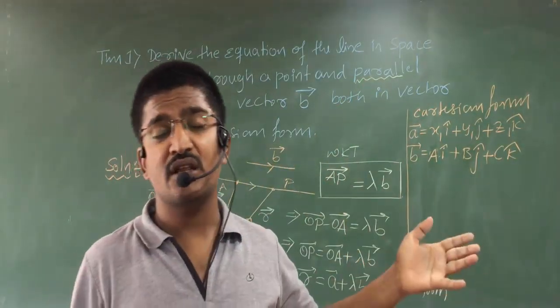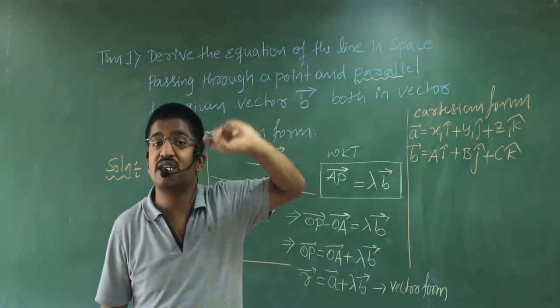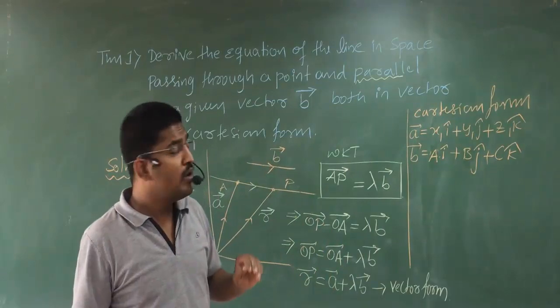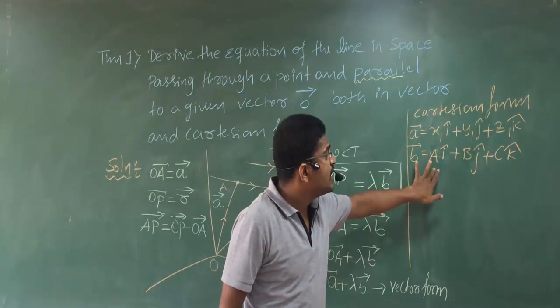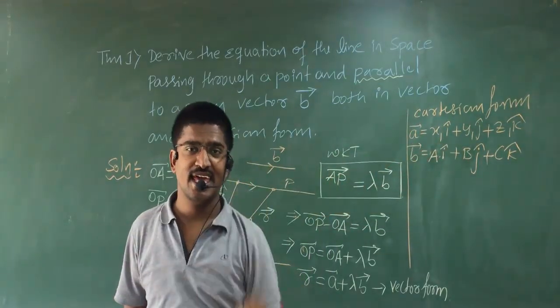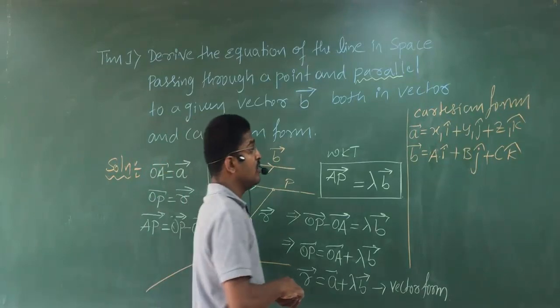Anyways, in the previous class, in the basics, I have not represented vector, I have just represented vector AP. Clear? So, if B is a given vector, make sure that vector B is written as A i cap plus B j cap plus C k cap. Again, how to write vector R?